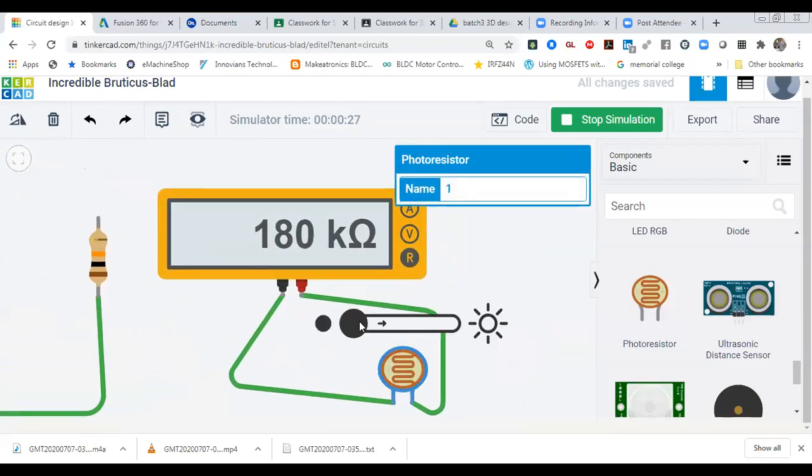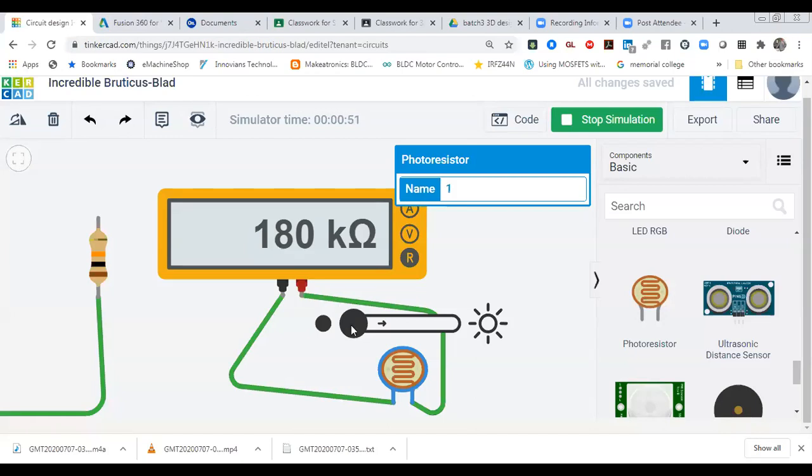Now I'm going to start simulation. You can see it is in darkness, full darkness. How does the LDR sensor work? LDR sensor works based on the light intensity available in the environment. If there is full darkness, the resistance value will be 180 kilo ohm.